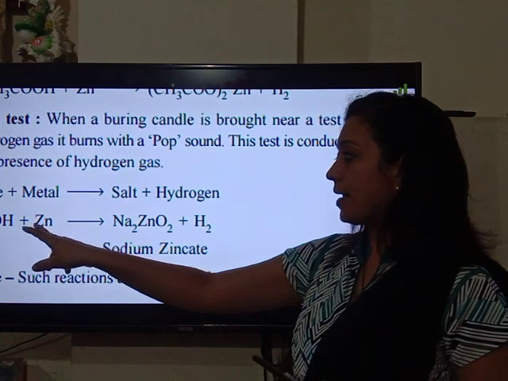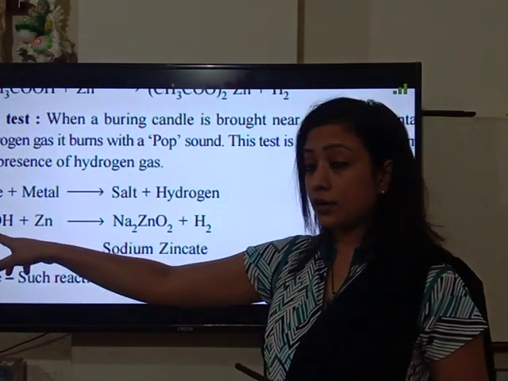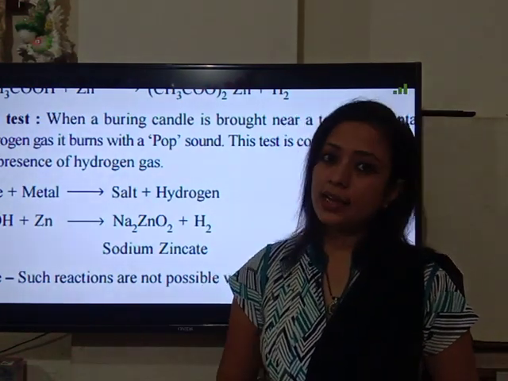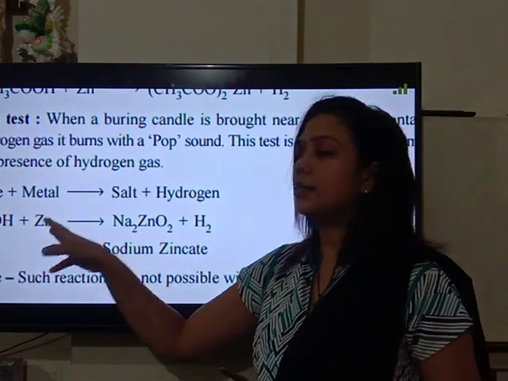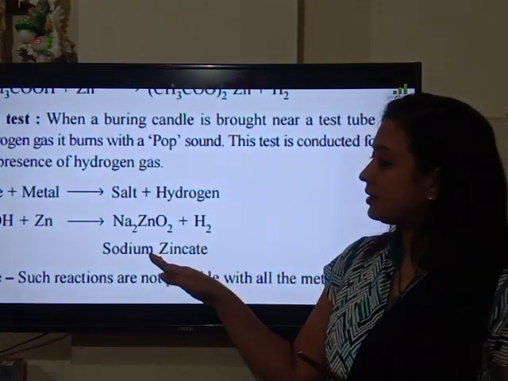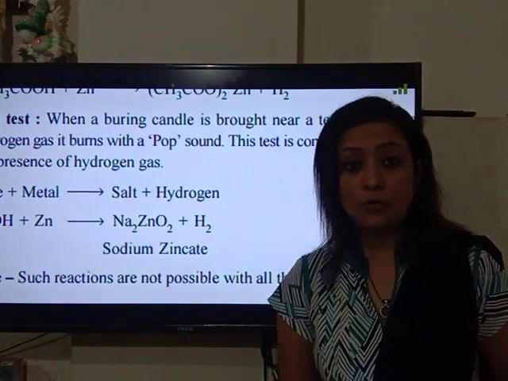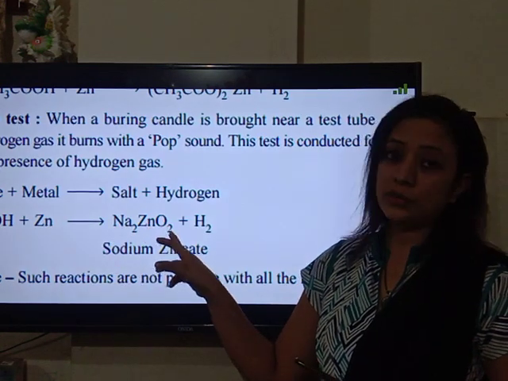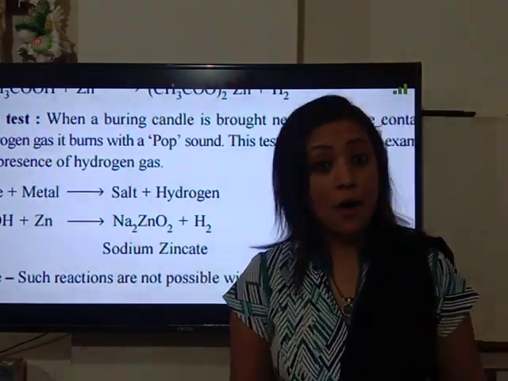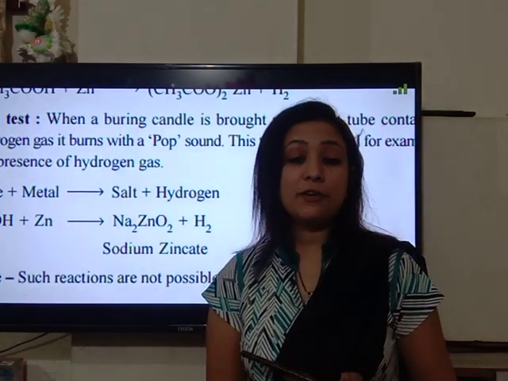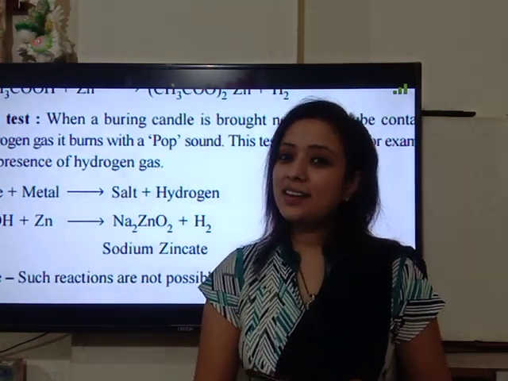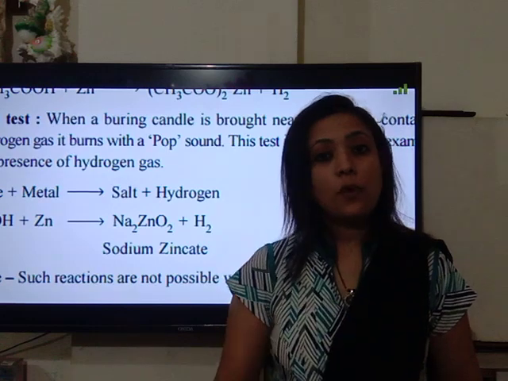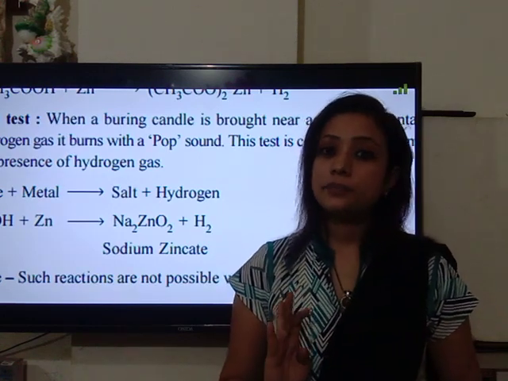When zinc reacts with a base, that is sodium hydroxide, hydrogen gas evolves. In the same way as when acid reacts with metal, hydrogen gas evolves. In this case, the salt formed is sodium zincate, that is Na2ZnO2. So the first property of bases is the same as the first property of acids. When acid reacts with metal, it forms salt and hydrogen. In the same way, when bases react with metal, salt is formed and hydrogen gas is evolved.